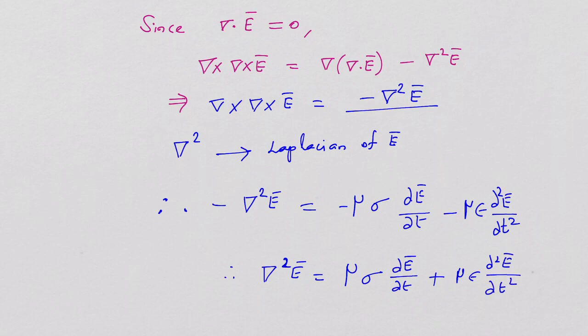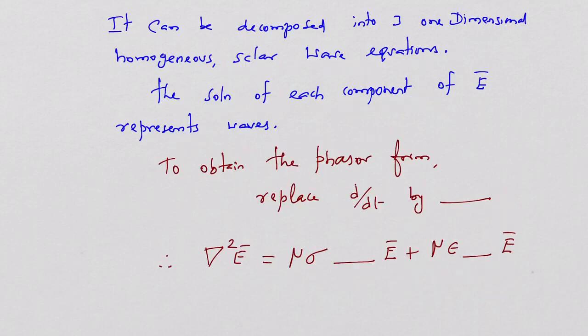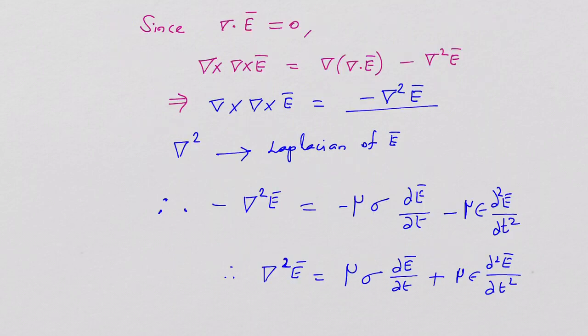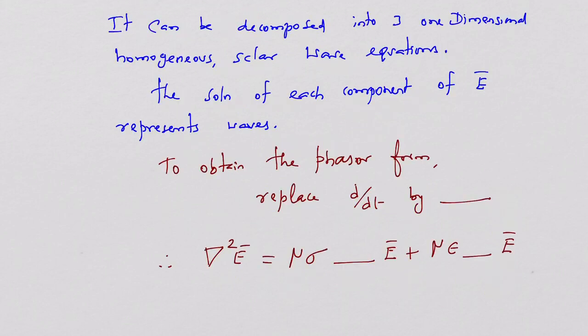The above equation is a general wave equation for electric field. It can be decomposed into three one-dimensional homogeneous scalar wave equations for three components, Ex, Ey, Ez. For those three components I can write individually, because it was a general expression for the general wave equation for electric field intensity. So the solution of each component of E represents a wave, in fact.